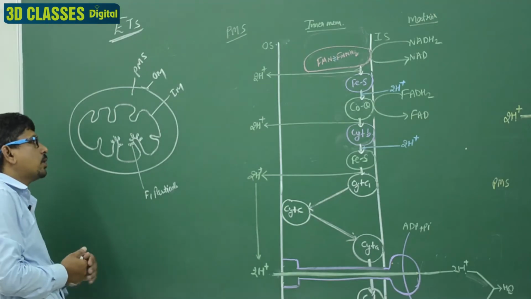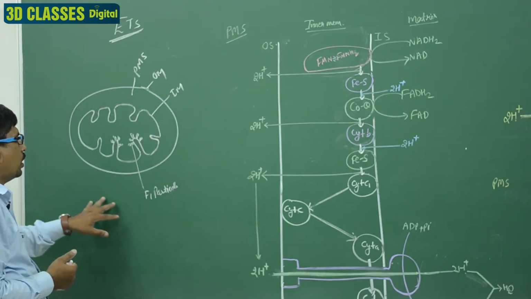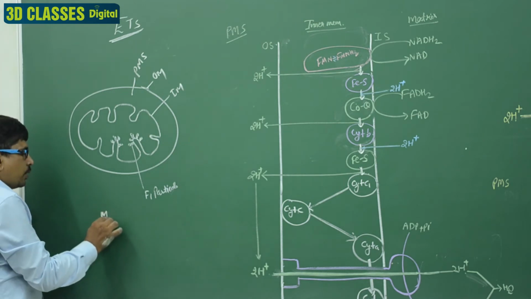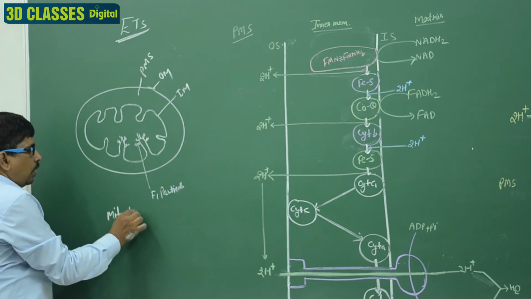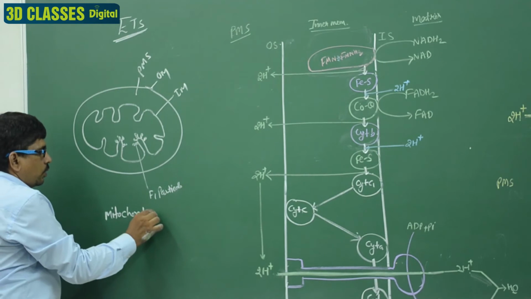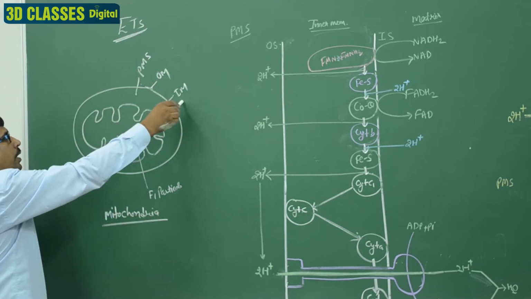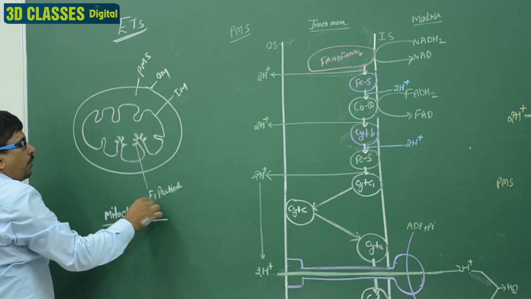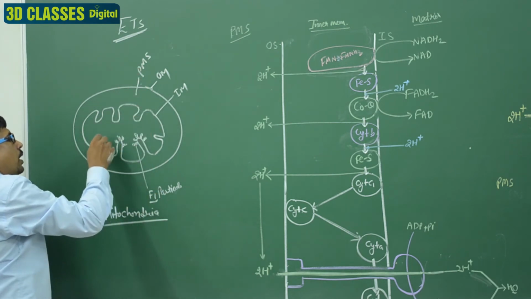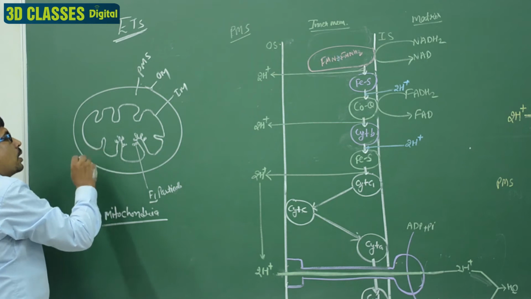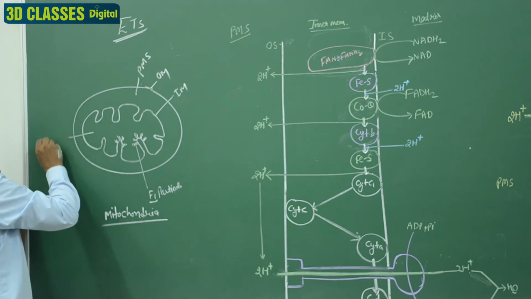So students, it is the diagram of mitochondria. In this diagram, you know, it is the outer membrane, inner membrane, PMS, F1 particles, and they are known as the cristae, and it is known as the matrix.